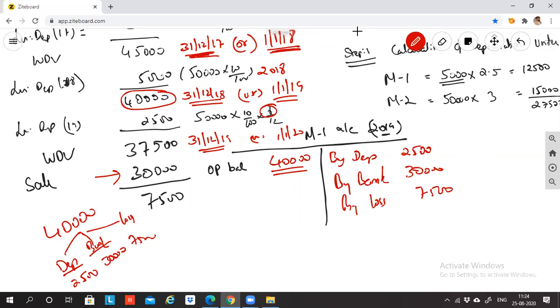So I have divided this 40,000 into these three parts. How? This 40,000 is the balance cost of the machinery. Either you should depreciate it or get the full money from your customer. Out of 40,000, 2,500 is depreciated because the machinery is used for 6 months. The customer is paying you 30,000 upon the sale of the machinery. So the balance is not recoverable. After deducting depreciation from the 40,000 and receiving the money in the bank, the remaining 7,500 is not recovered, so it is a loss. So in 2019 itself, the entire machinery goes to P&L, this goes to P&L and that goes to P&L. Correct?